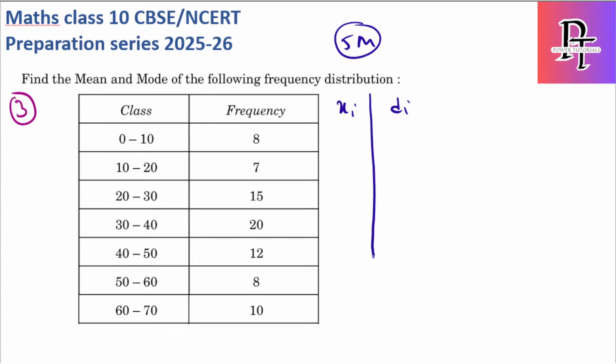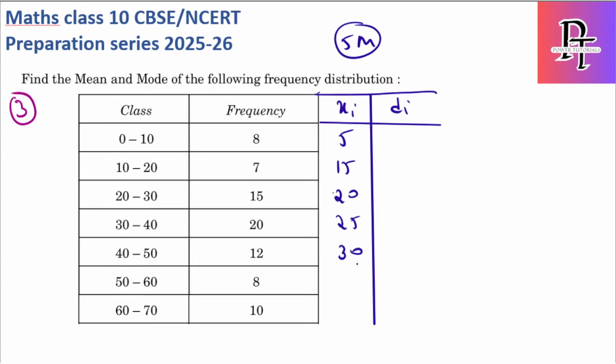First let's write the xi values. xi is the mid value: 5, 15, 25, 35, 45, 55, 65.